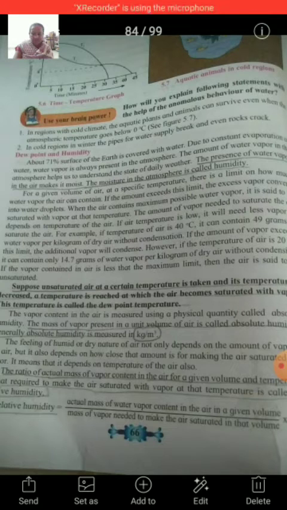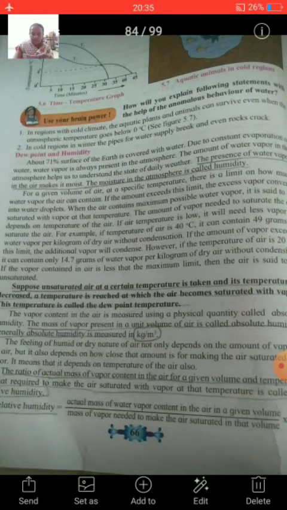The presence of water vapor in the air makes it moist. Water vapor is the gaseous form of water, and due to its presence, air becomes moist. This moisture in the atmosphere is called humidity.